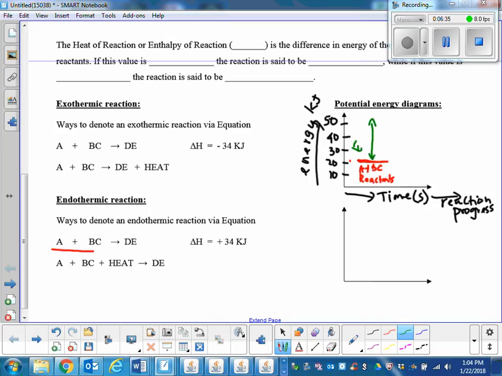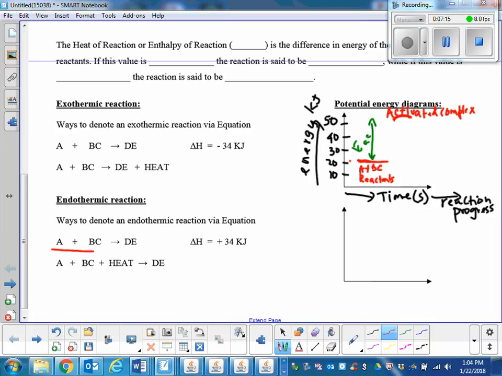So E activation, EAC, is 30. Now what will happen? It will reach the top, and what will it form at the top? Activated complex. It will make the activated complex, and then what will happen? Now it's very high in energy. It will roll down and make the product. Some of them will become reactants again. It can roll down either way.